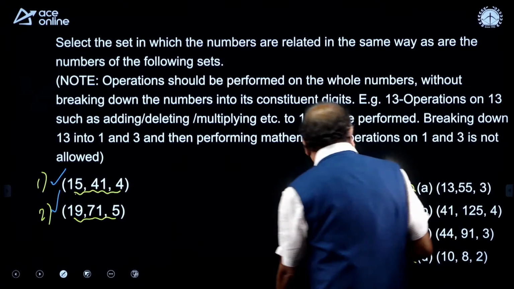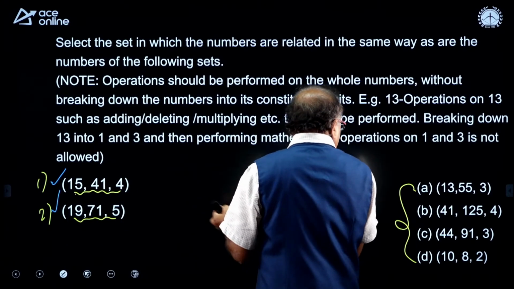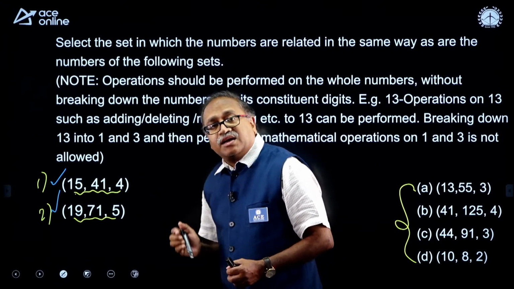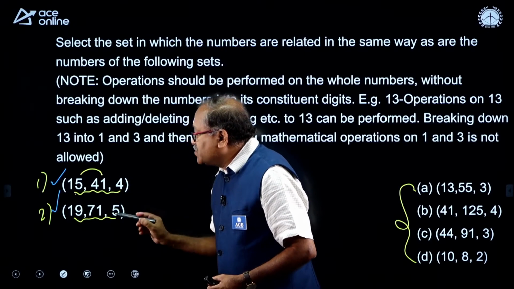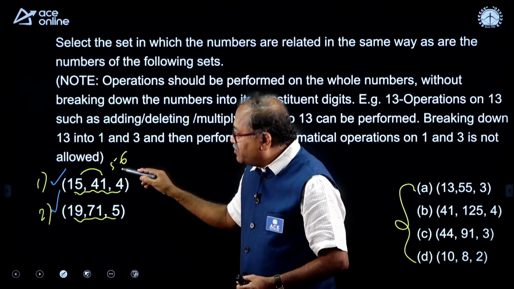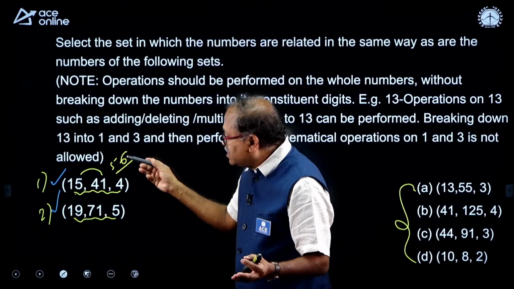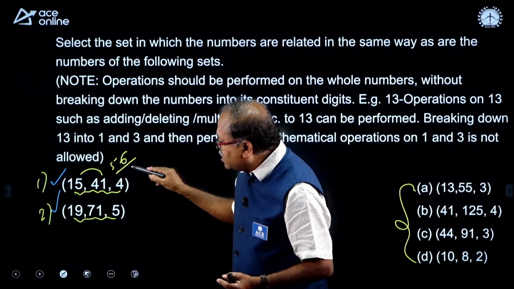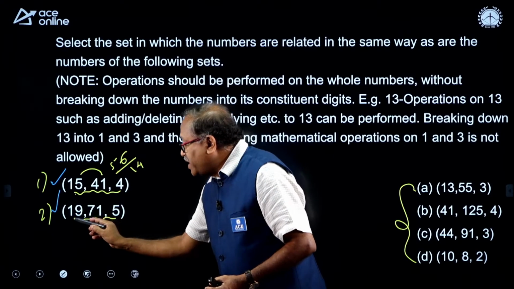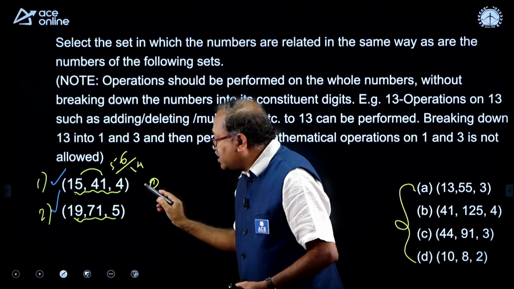Before I show the answer, I will try to understand what the relation is over here. I am getting 41 over here, 15 and 41, and then I get the 4. So I will try to add these. I see that this is 56 and 56. If I divide by what number, I get 4? I do not see that it will be divisible. If I add these two numbers, then what happens? This is 10 carry 1 and 8 and 1 is 9.